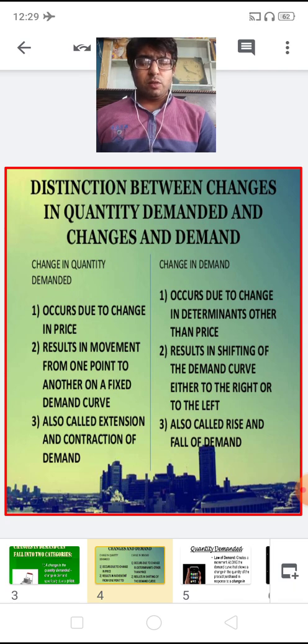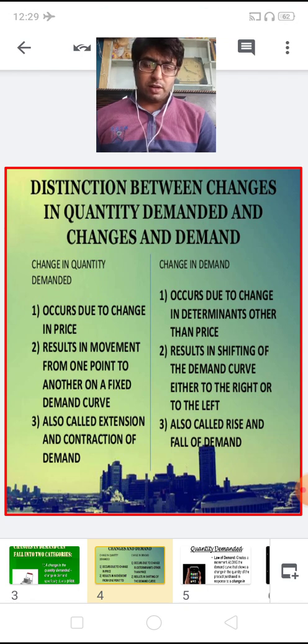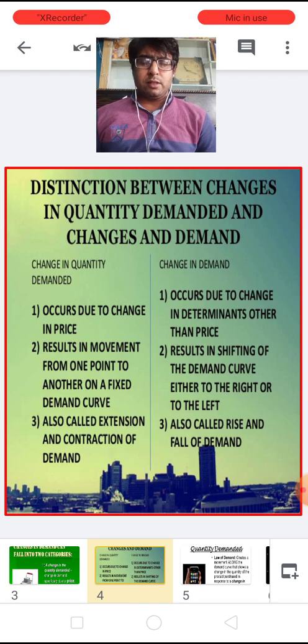Change in quantity demanded is also called extension or contraction in demand, whereas the change in demand is also called rise and fall in demand.